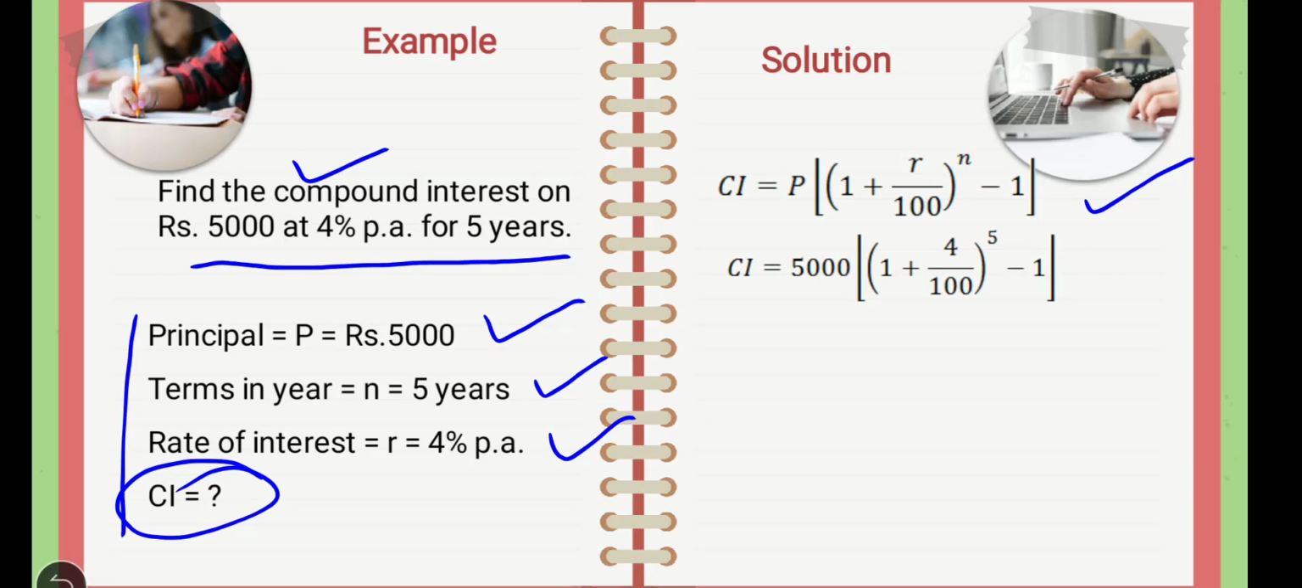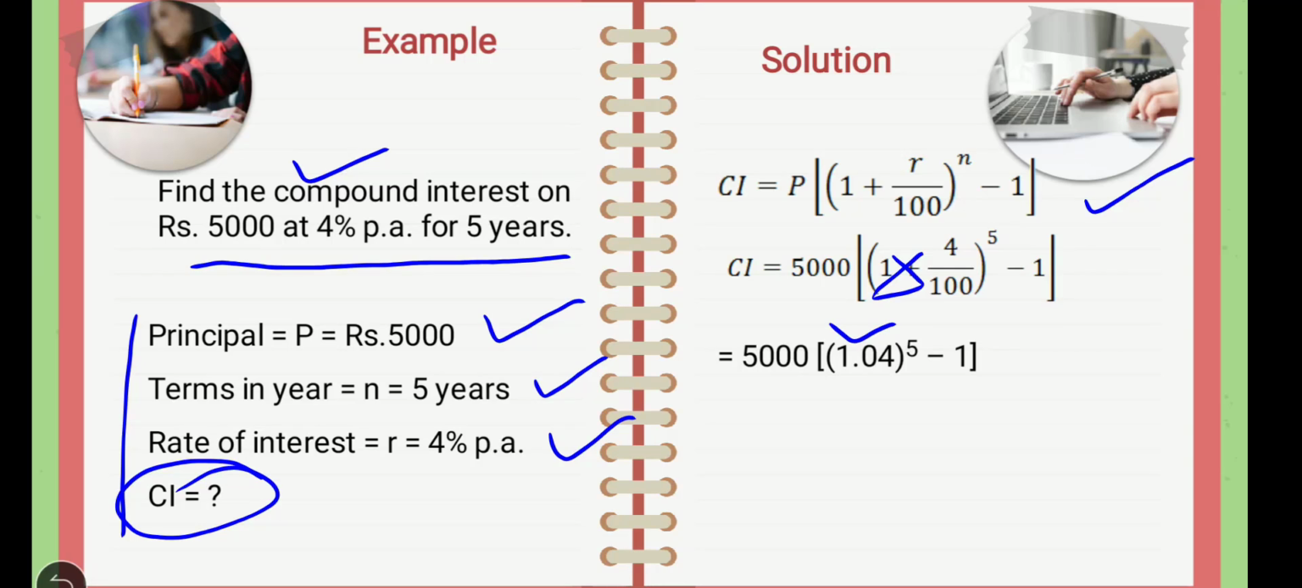Firstly, solve this bracket by using cross multiplication, or you can calculate it on a calculator. Cross multiplication like this: 100 multiplied by 1 plus 4 multiplied by 1. It means 104 divided by 100. So it will be written like this. So 104 divided by 100, it means 1.04 bracket raised to 5.